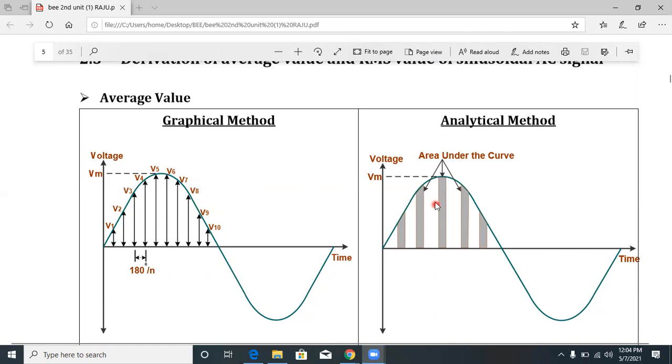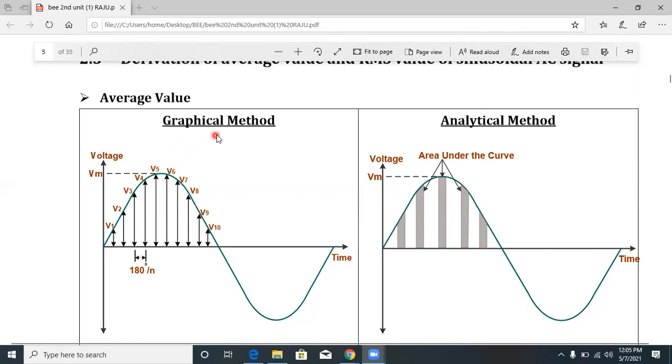So in the analytical method, we consider area. In the graphical method, we consider instantaneous values. You know well that instantaneous values are represented by small letters, so v is equal to vm sin wt. I already explained what the instantaneous definition is. So v1, v2, v3, v4, up to v10. This is called taking instantaneous values.